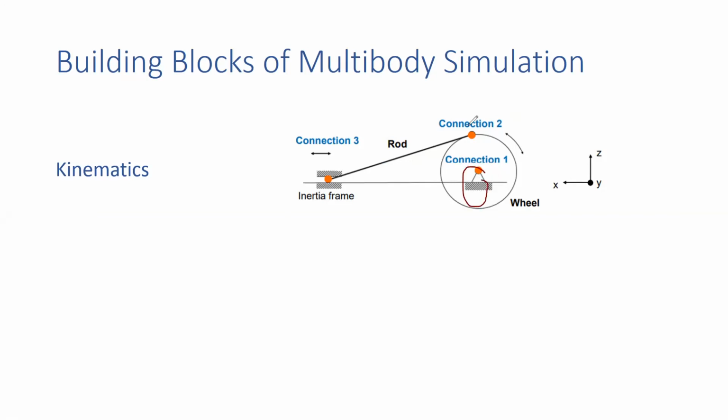Here between the rod and the wheel, one connection is also given. It will move like this. In this connection, it is fixed and it will only move. What is this one called? Sliding. Now it is called kinematics, only the model.